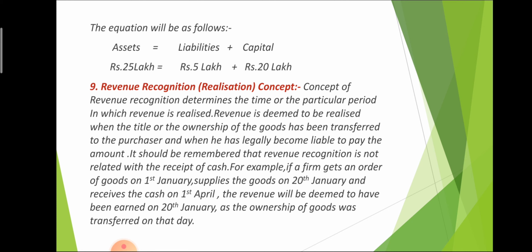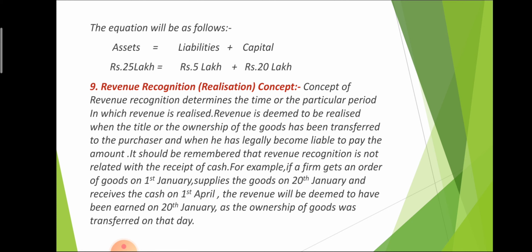For understanding that concept, let's take a simple example. If we want to purchase a machinery but we don't have cash, so on 20th September we purchase a machinery on credit basis and we promise that we will pay on 2nd October.